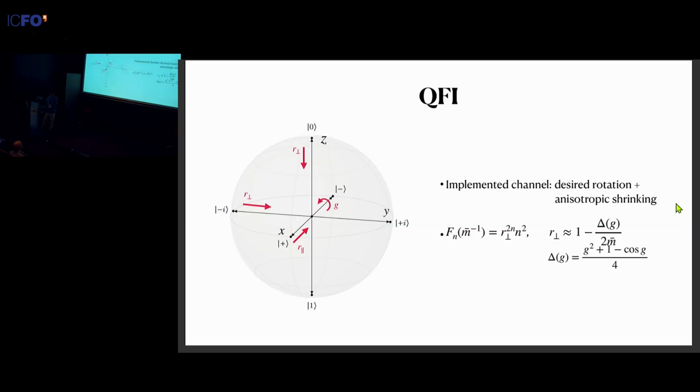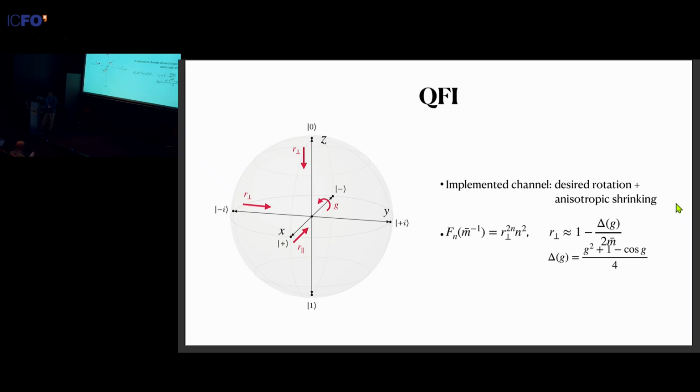And so it turns out that the action of the channel on the Bloch sphere is quite simple. It can be well approximated by a desired rotation around the x-axis. So it's the unitary channel that we want to implement, followed by an anisotropic shrinking in the three directions. It will be isotropic in the YZ plane by a factor r perpendicular, and a different shrinking factor in the x-axis, r parallel. And it turns out the QEI in this case now depends on the error parameter, the inverse of the photon number, by this expression given in the middle.